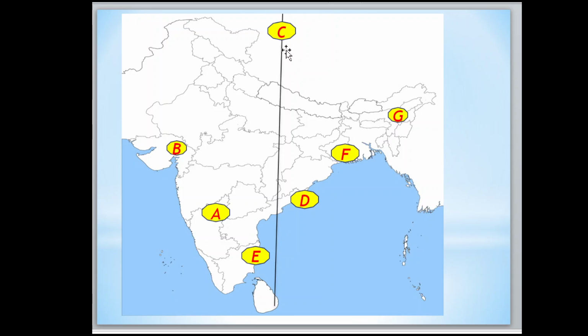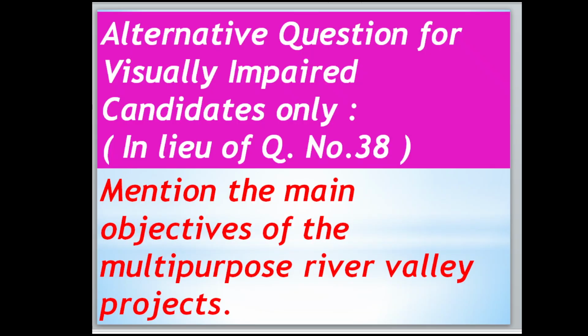Then 82.5 longitude, here it is, this line. Then Visakhapatnam will be located in Andhra Pradesh, here it is. Then the oldest port of India, it is Chennai, located here. Then Burnpur will be located in West Bengal here, and Guwahati will be located in Assam next to Meghalaya. Meghalaya is this part and this is the Assam part. So by this we have completed the question answers of this.